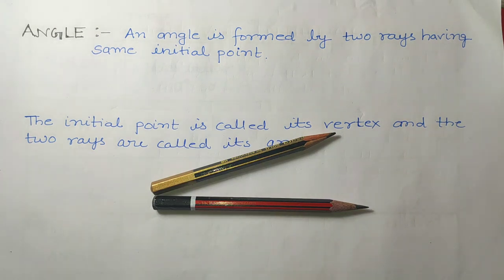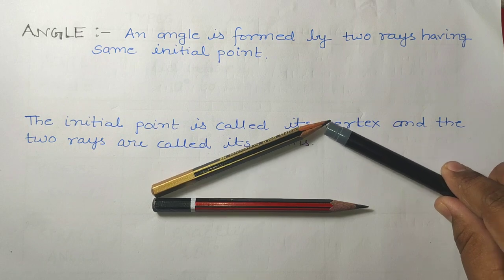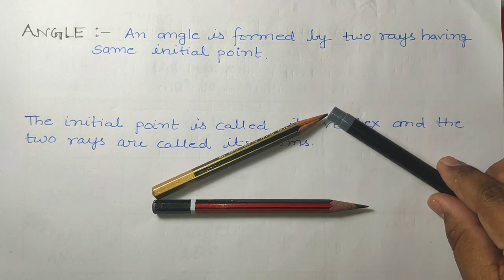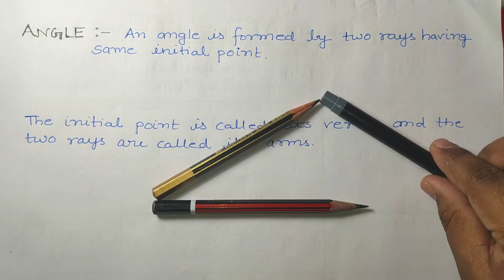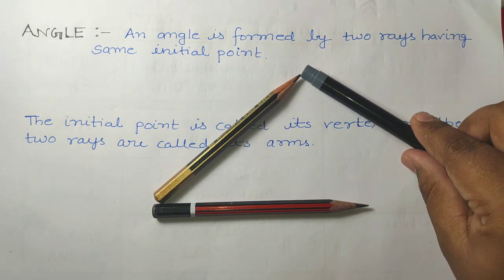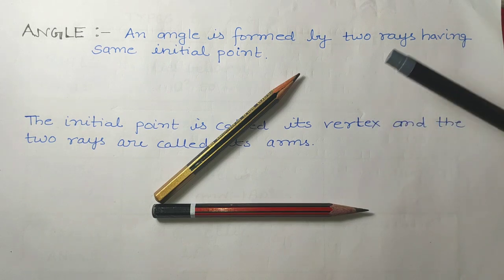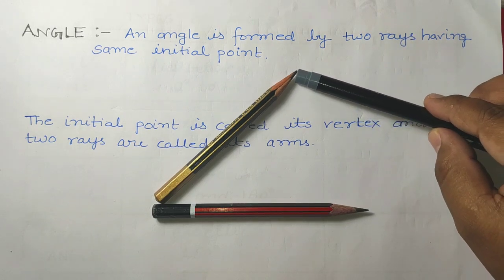Now as much as we rotate the second ray, the angle between these two rays is increasing.